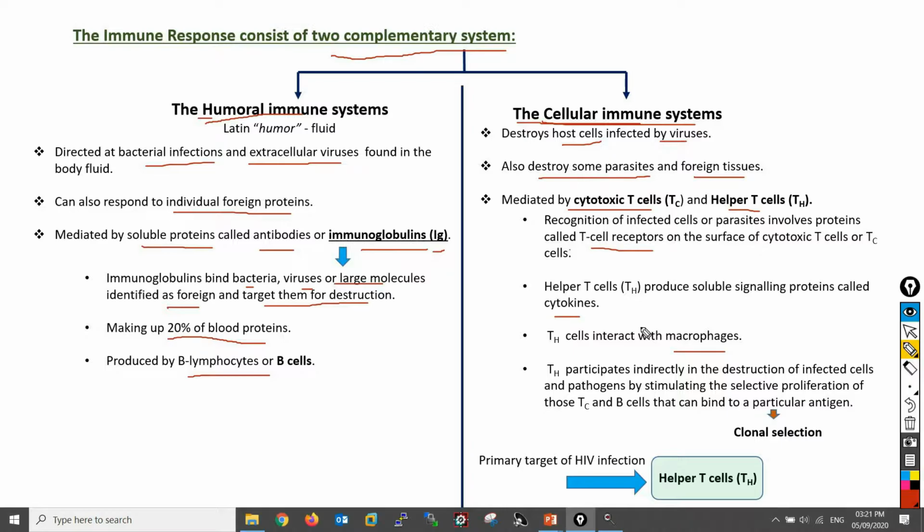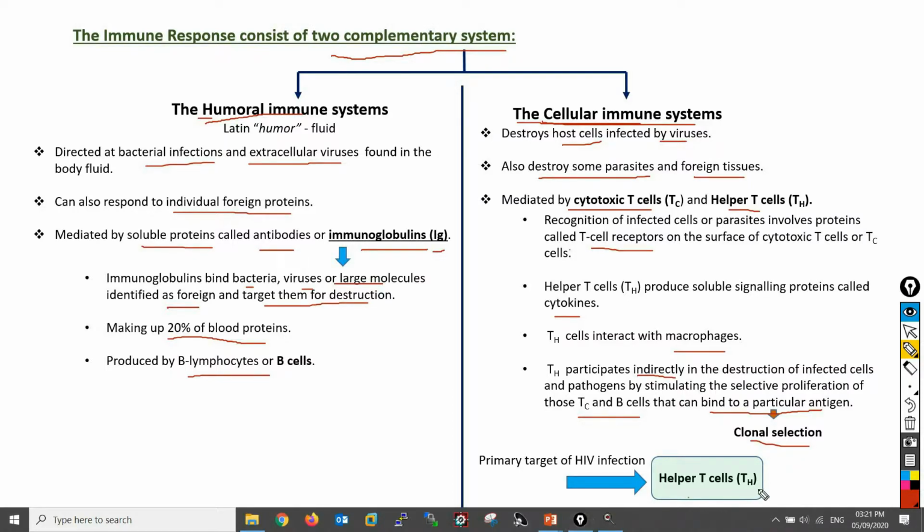Therefore, we can say that the TH cells participate only indirectly in the destruction of infected cells and pathogens by stimulating the selective proliferation of those TC cells and B cells that can bind to a particular antigen, and this process is called clonal selection. So in the process of clonal selection, there is an increase in the number of immune system cells that can respond to a particular pathogen.